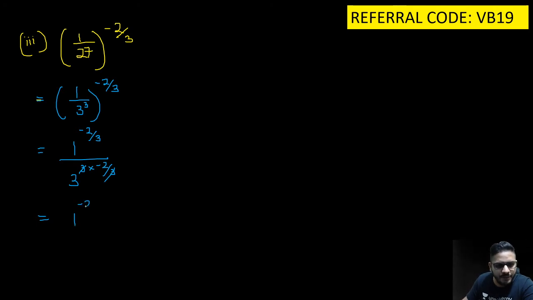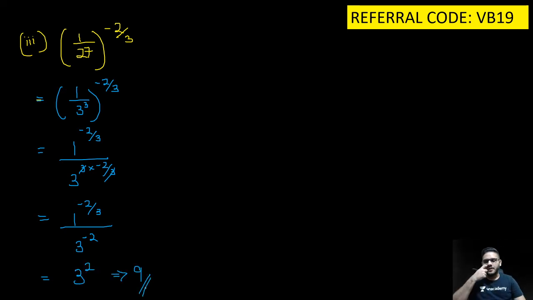You will have 1 raised to the power minus 2 upon 3, the whole upon 3 raised to the power minus 2. Just reversing it. So we will get 3 raised to the power 2, which is nothing but 9. So this is my final answer.